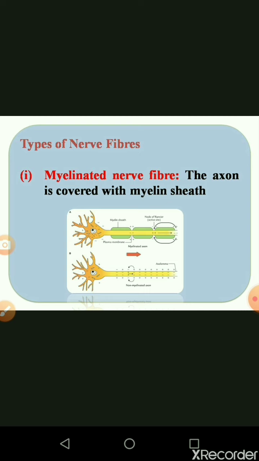It is a differentiate question, a book back question: myelinated and non-myelinated nerve fibers. Once the axon is covered with myelin sheath, that is called a myelinated nerve fiber, or covered. Then when the axon is not covered with the myelin sheath, that is called a non-myelinated neuron, or non-myelinated nerve fiber.